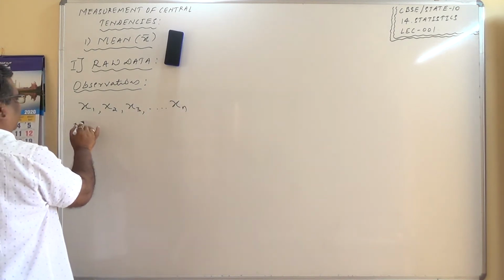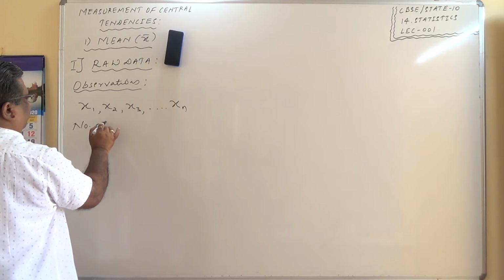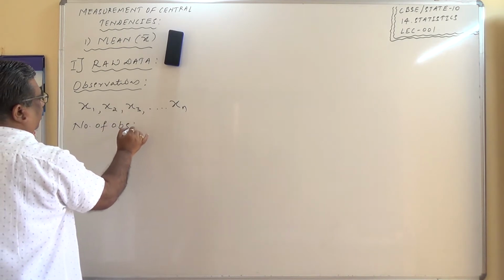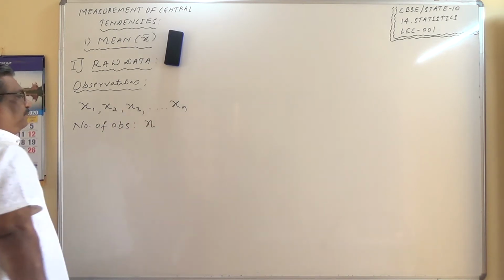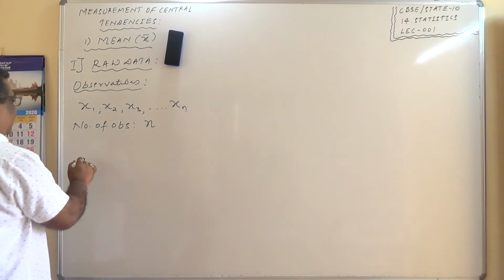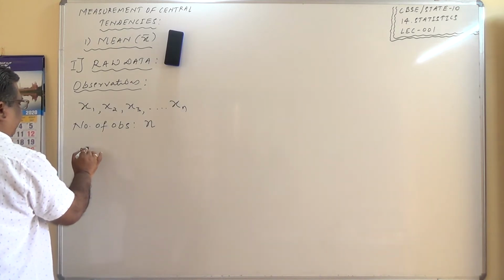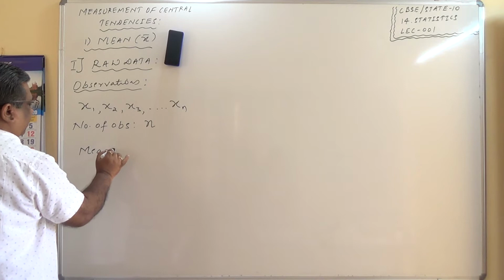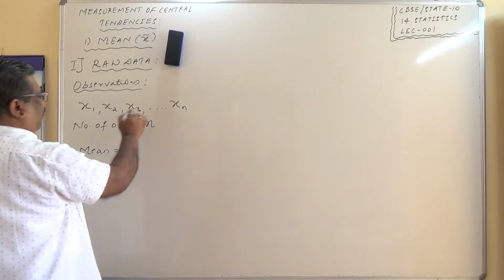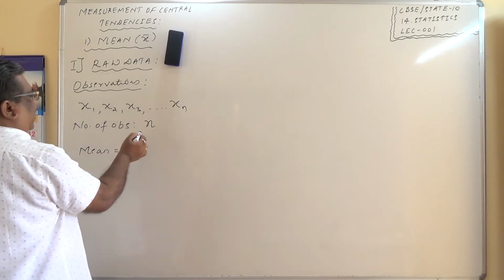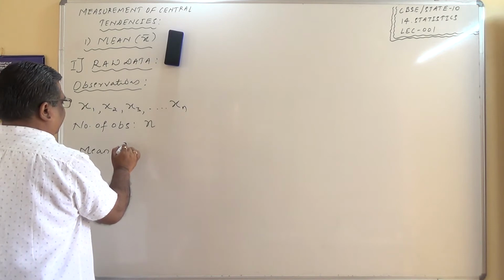So the number of observations in this data is n. So arithmetic mean is given by sum of all observations divided by number of observations.